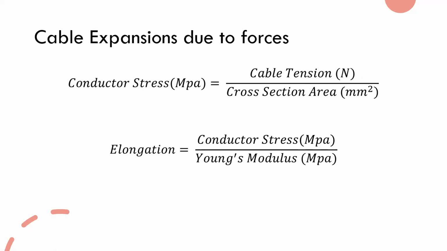So in the questions we are going to do in this lecture, we need to assume that cable tension is equal to the horizontal component of the tension. That is the assumption we are going to take throughout all the questions. And after finding the stress, you can find the elongation of the conductor.